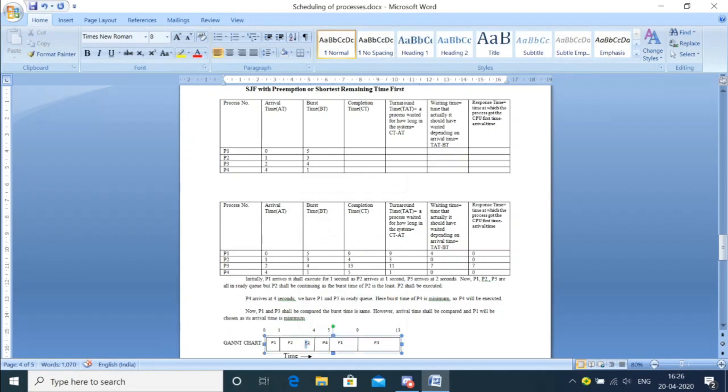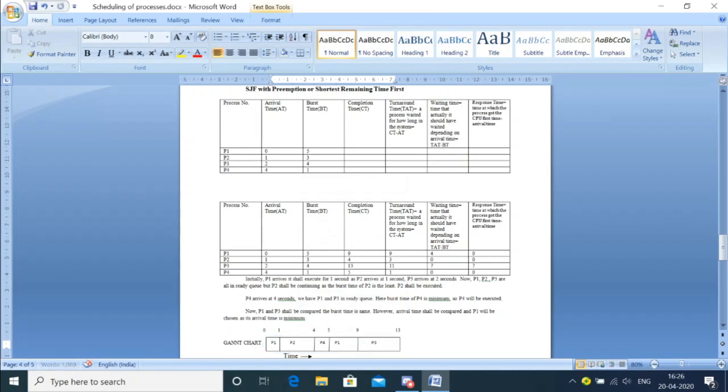Okay, so this entire thing will be P2. Now look here. Once again, first of all, what happened? P1 came at the 0th second. At that time no other process had come, because we have seen the arrival time is 0. So at 0 only P1 was available in the ready queue, and it was given to the CPU.